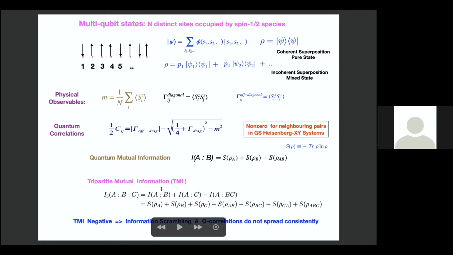And similarly, tripartite mutual information, in terms of three spins, is defined this way. It is the mutual information between A and B, plus mutual information between A and C, minus the mutual information of A with BC, which can be written in terms of individual entropies like this. So if this TMI is negative, what does it mean? The information shared by A with B and C together is larger than the information shared between A and B plus between A and C. So this actually implies information scrambling.